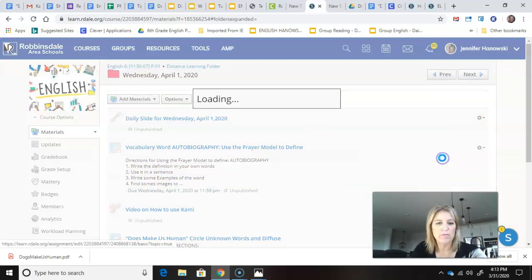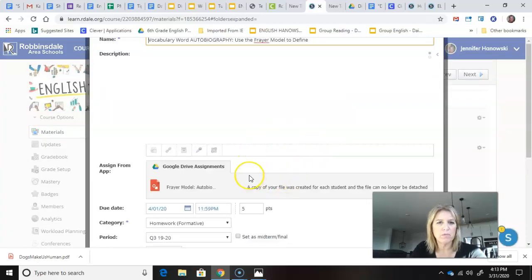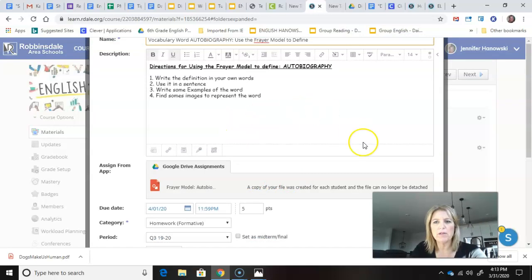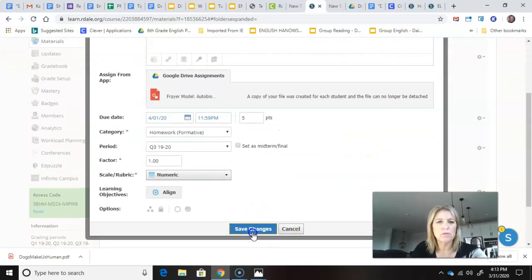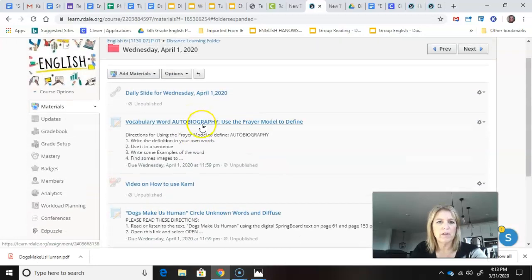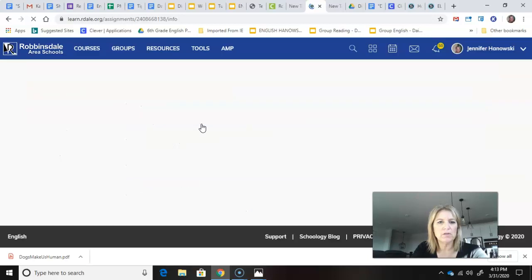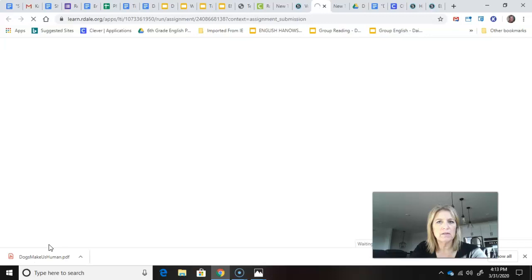and we'll say, let's probably represent the word. Yep, represent the word. You're also going to, if I click on it, I'll show you what it looks like. Here's the word, the assignment. The directions again. Here's your assignment. Frayer model down here. I'm going to click on it.